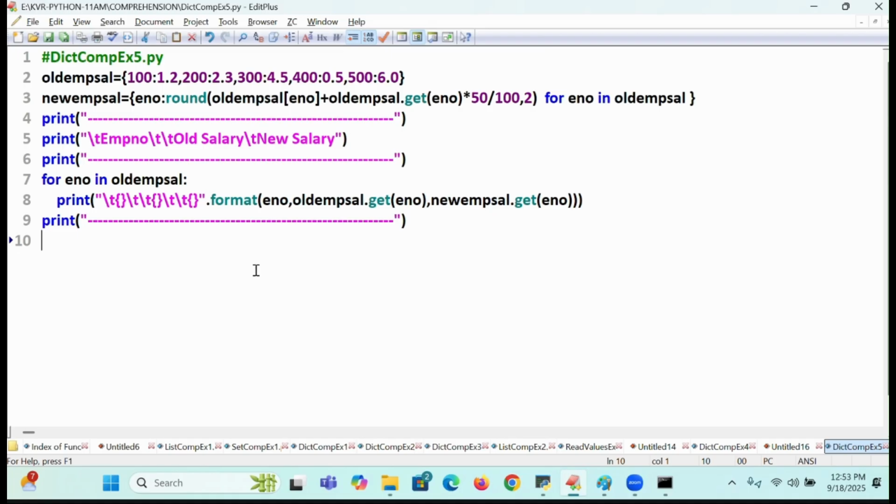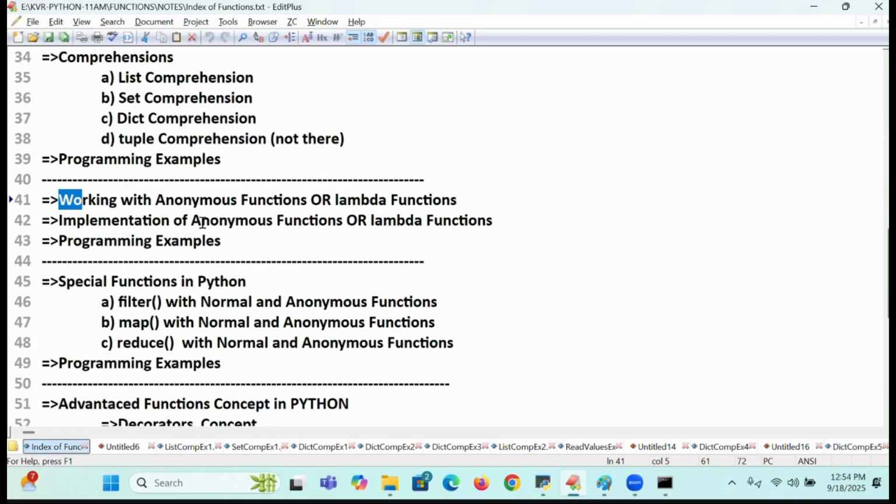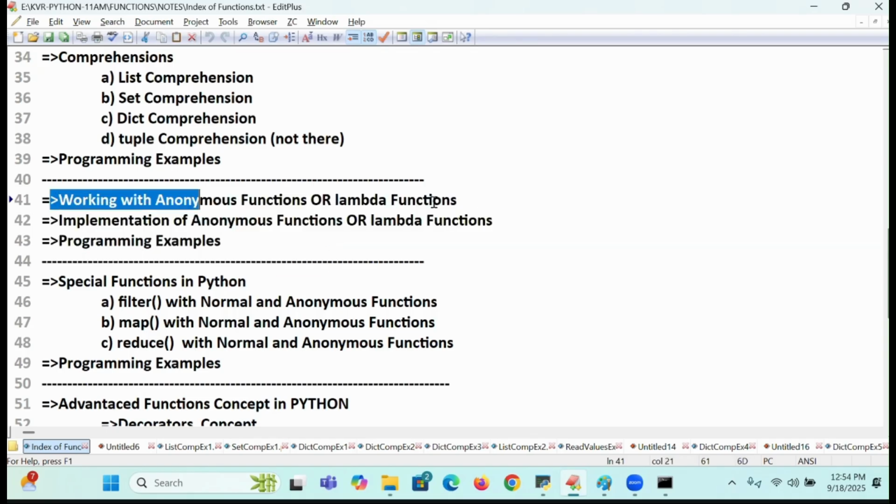Okay? So the comprehension concept is clear. So I'll stop my class, and tomorrow which concept will I go to? Special this programming I will explain. Tuple comprehension is not there. Why is tuple comprehension not there? It is an immutable object, so it is not there. So examples you have seen. Tomorrow I'll go for what? Working with anonymous functions I will go for it. Pin to pin I am explaining everything to you.